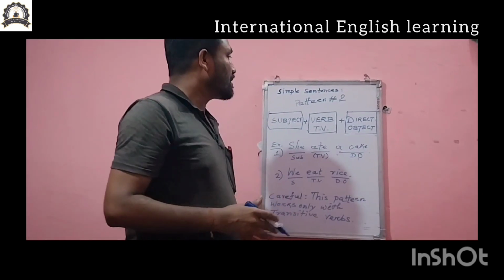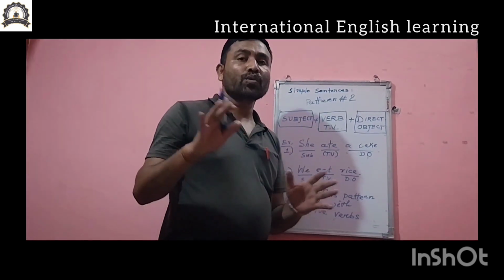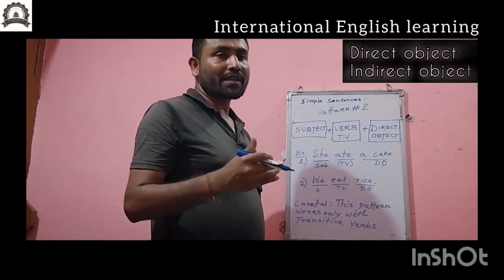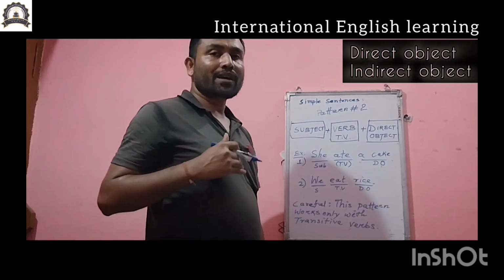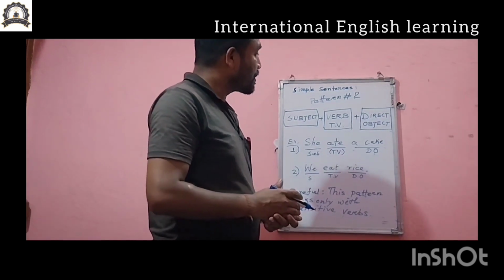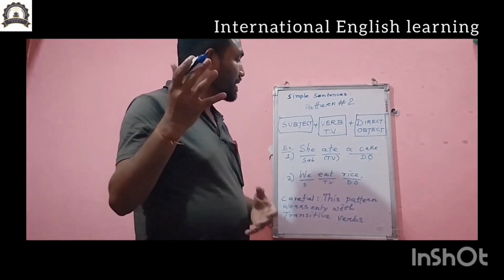And then the direct object. There are two types of object, you know: one is direct object, another is indirect object. I am not going to talk about direct and indirect, but through the examples you try to understand.